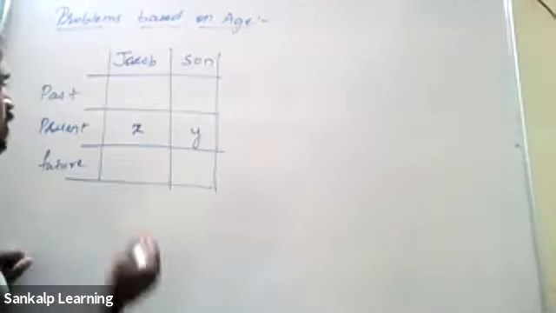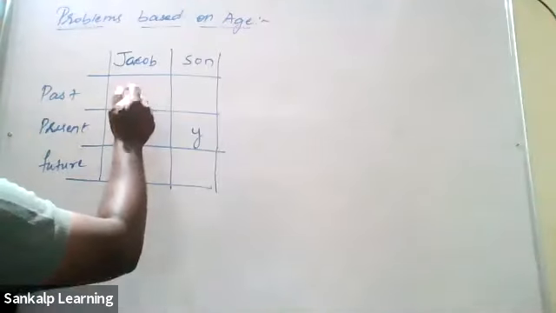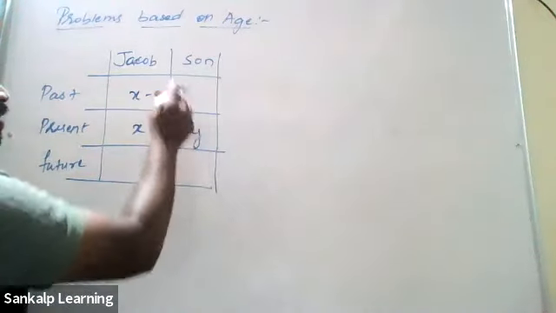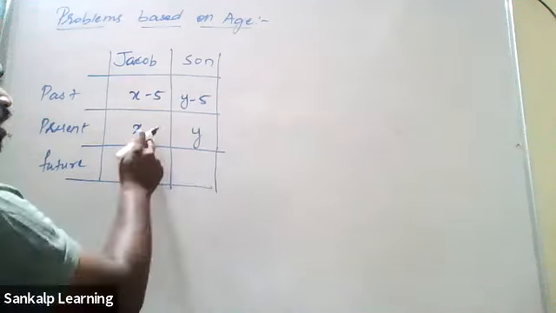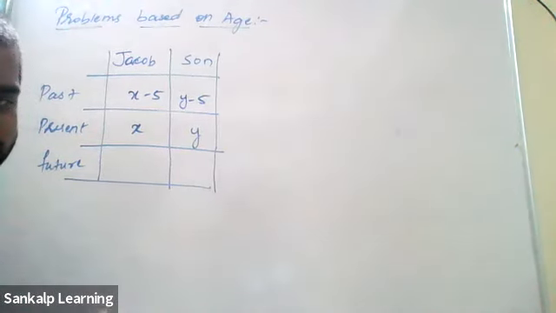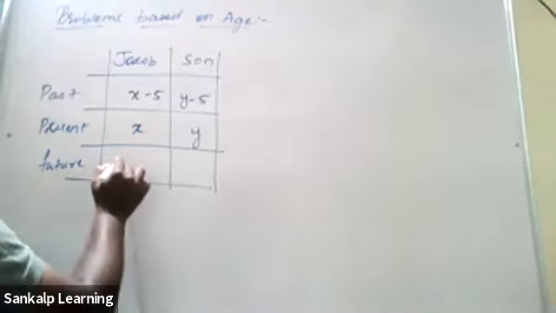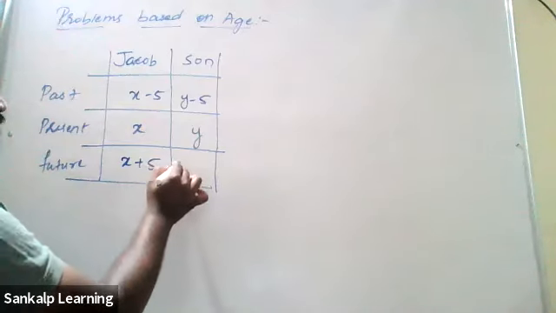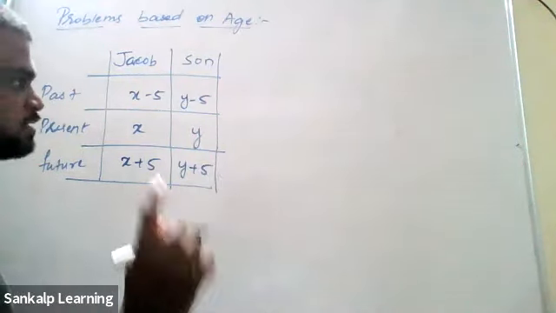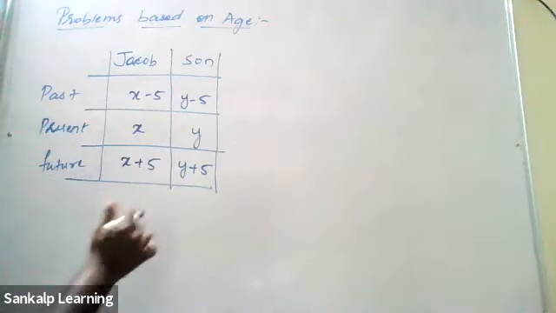5 years. So the present age is x, 5 years ago it is x minus 5, and for the son y minus 5. How many years future are we talking about? 5. It will become x plus 5. It's not 10, it's 5. Okay, 5 years hence, you said. So this is the table.